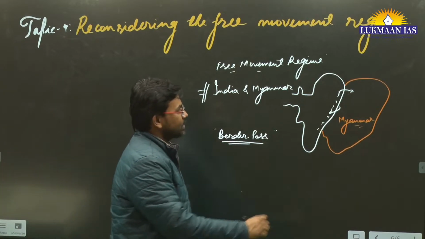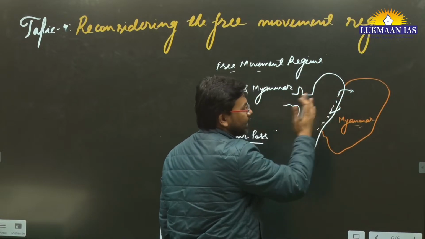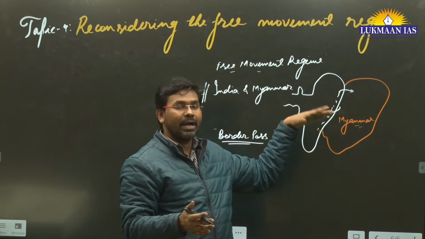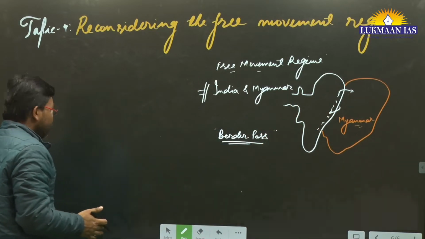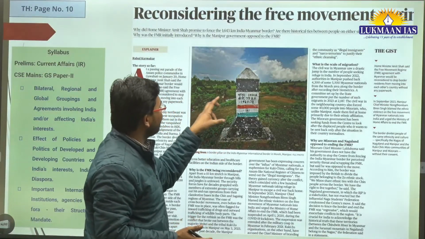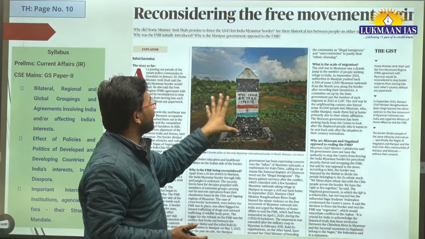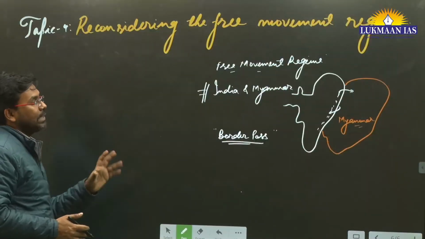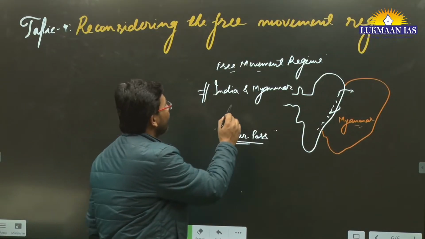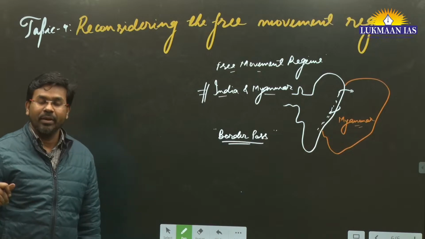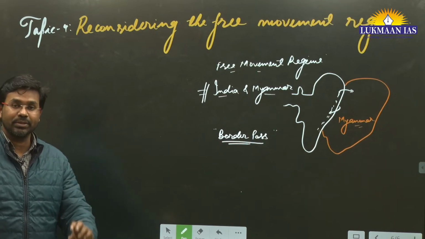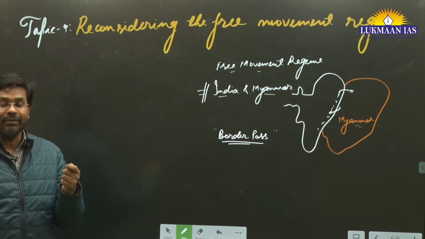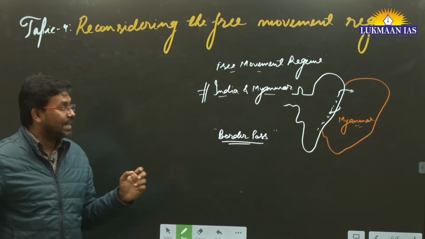There are many villages through which the international border passes. There are houses also. Half of the house comes in Myanmar, half of the house comes in India. So if you see this particular map, they have just created a post, Bharat India, like that. So it is a kind of open border. So there is no proper demarcation of the border. So the government of India does have a free movement regime. But recently this free movement regime was cited as one of the reasons for cross-border movement of infiltrators, for cross-border movement of, let's say, terrorists also.